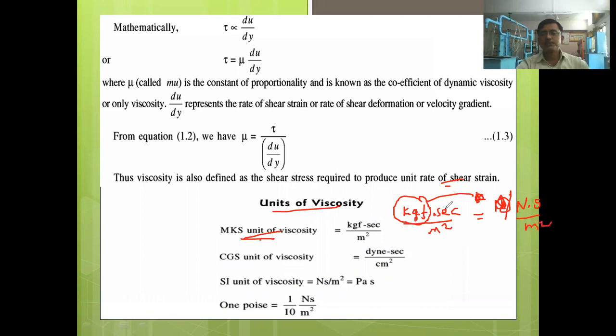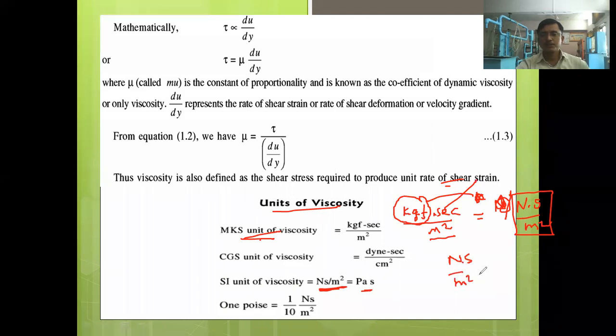In SI system, time is measured in second and distance is measured in meter. So in the SI system of units, the unit will be Newton second per meter square. Okay, this is the unit in SI system of units. The viscosity has the unit Newton second per meter square or Pascal second.